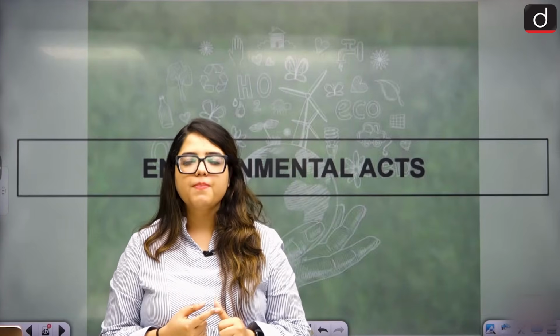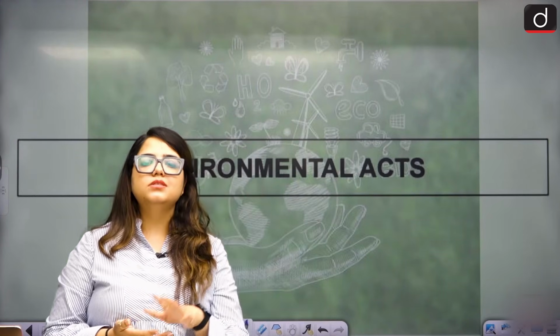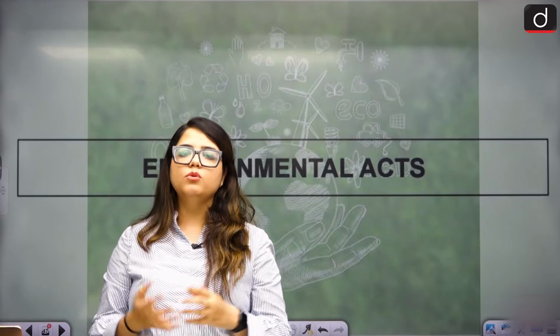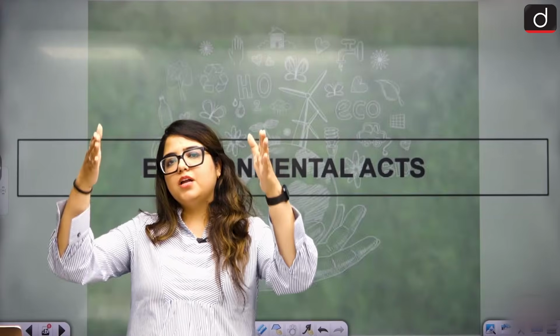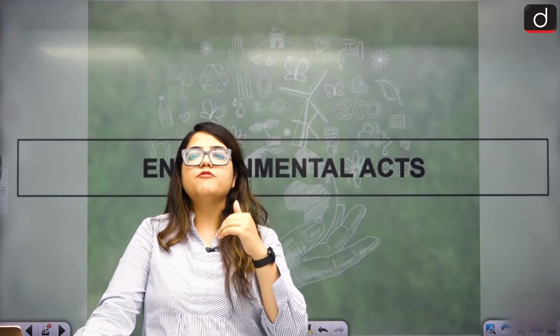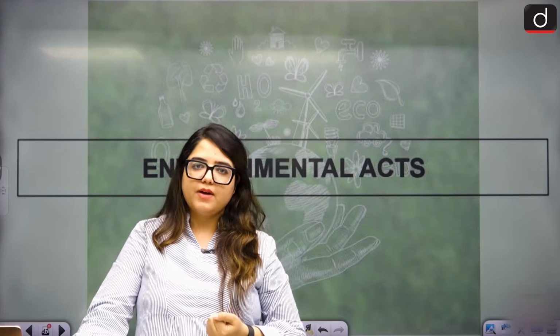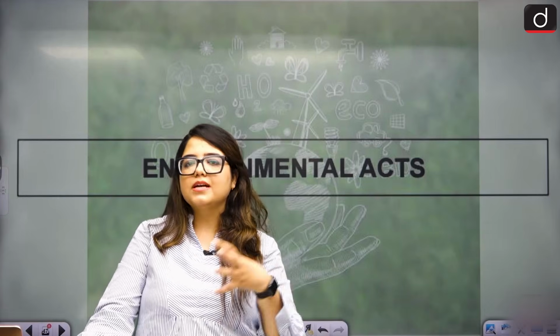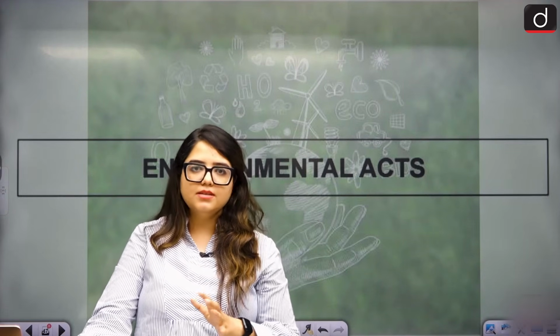All these acts and policies constitute a system we have developed in India to protect the environment, and we have set a procedure for how to protect it. So all these acts work towards that.